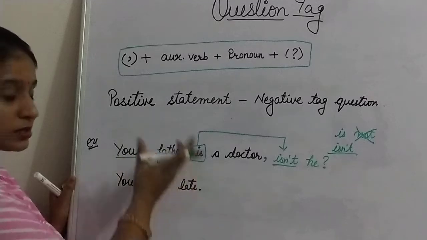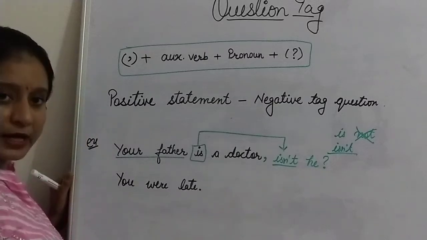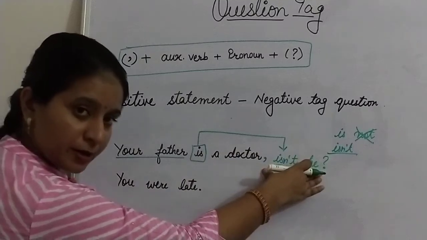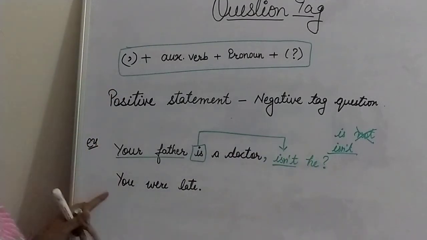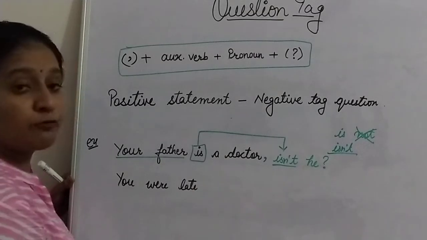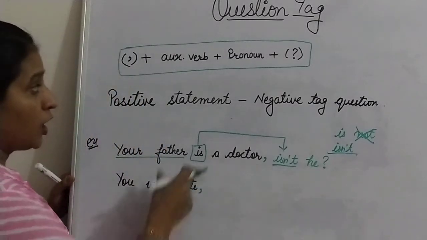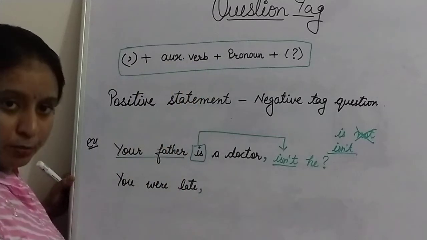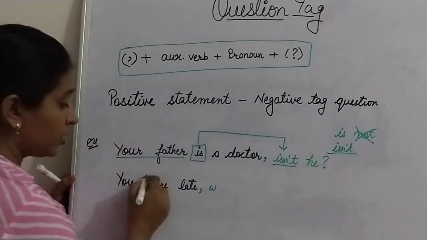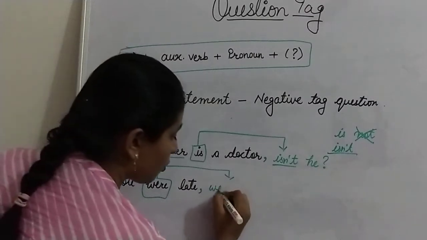So through this rule you can change a simple or positive statement into the negative. That means if your statement is in positive, your question tag will have a negative. Now the next example, you were late. First of all, remove the full stop. Instead of the full stop, you can use a comma. Then the combination of auxiliary verb and pronoun. So here is your auxiliary verb, were, but it is also in positive. So your question tag will have a negative. So weren't.